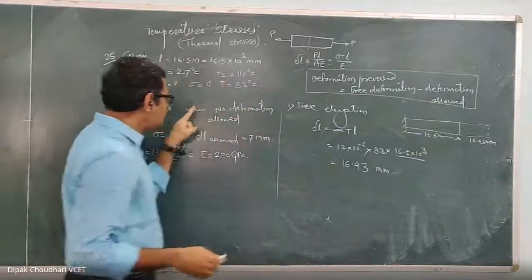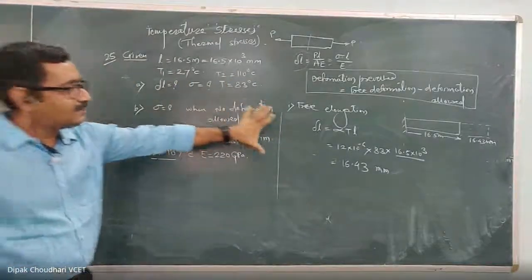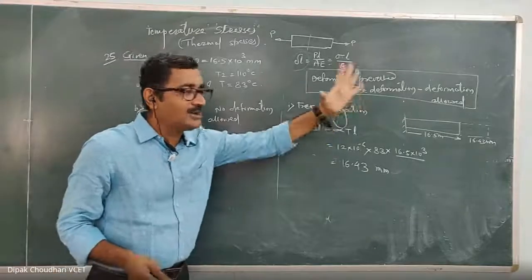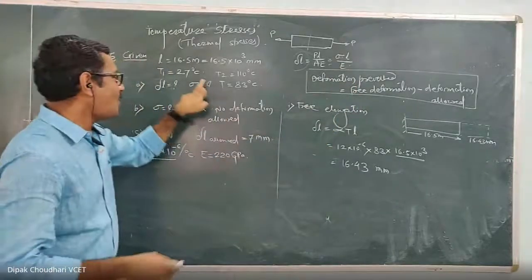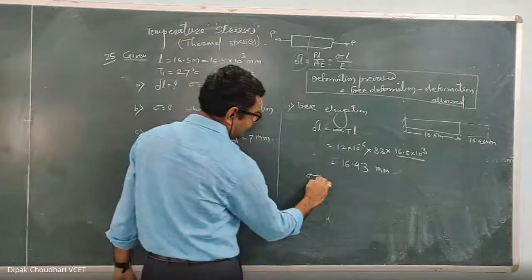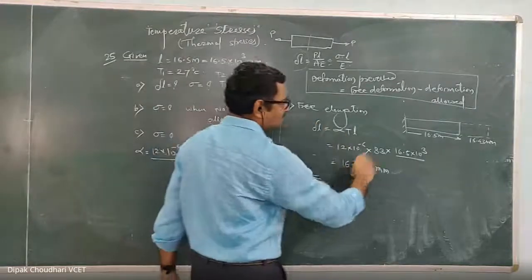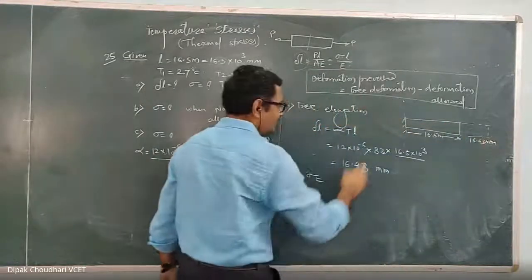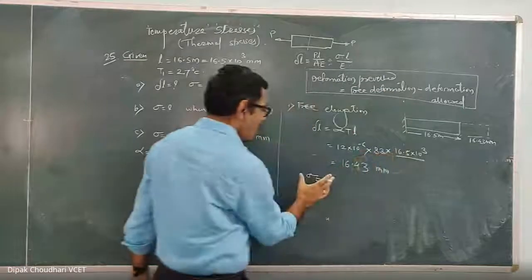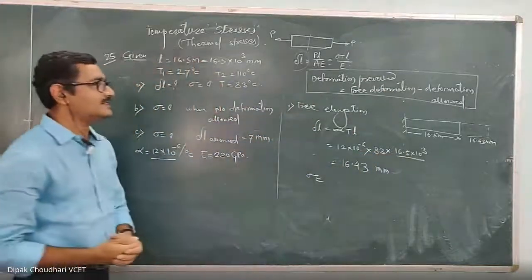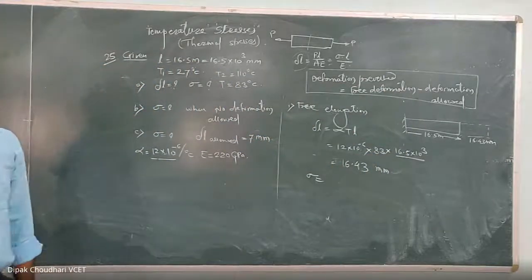Now in the first case, when this free elongation is allowed, if it is not restricted, how much is the temperature stress in the first case? Answer my question.